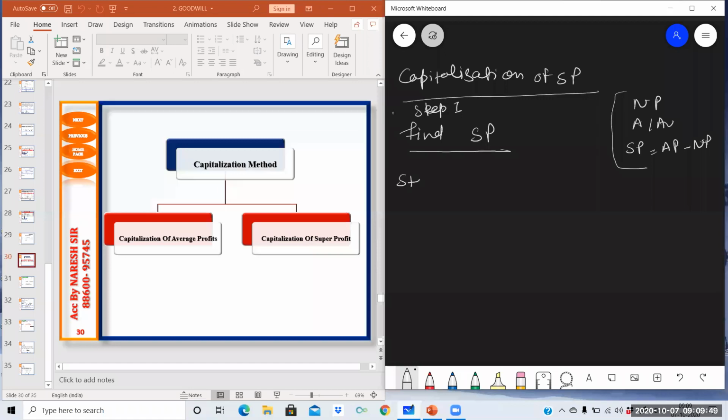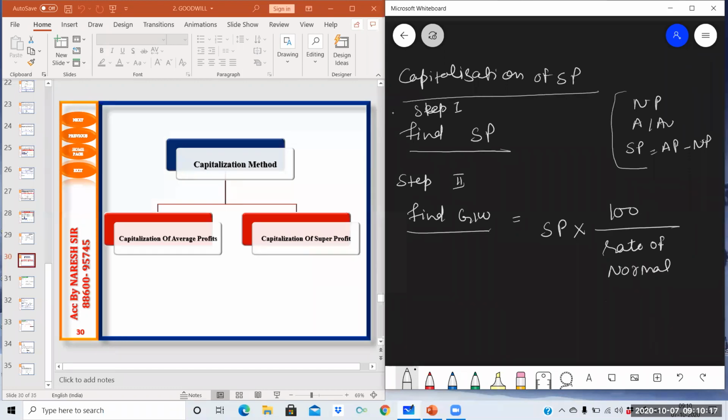Second step, find goodwill. It's a very simple and short method. If you are able to find out super profit, then easily you can do this method. Find goodwill. For finding goodwill, you need to apply the formula. Write down super profit into 100 upon capitalize rate of normal returns. It will be given in the question, the rate of normal returns.